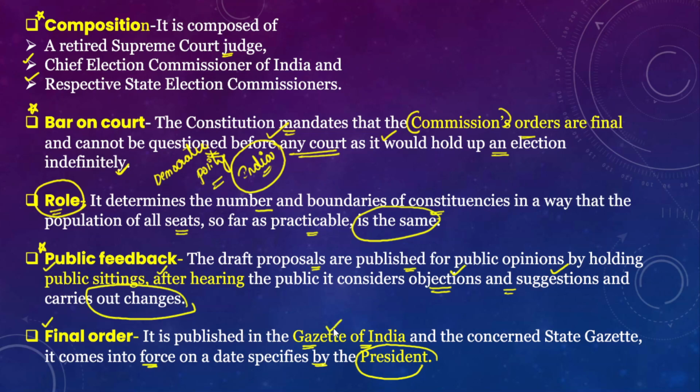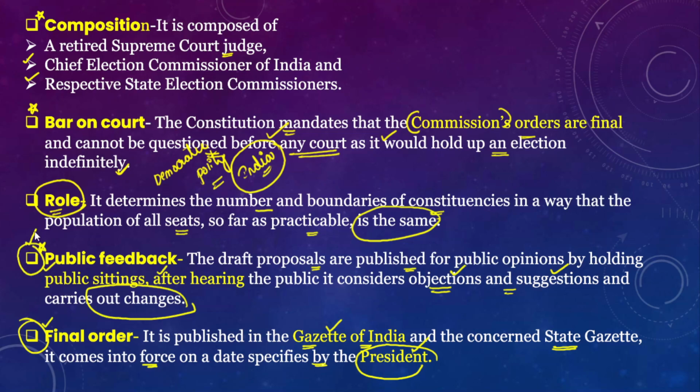After this it will also be published in the Gazette of the respective state government, and the date of these delimitation orders coming into force is when the President specifies.